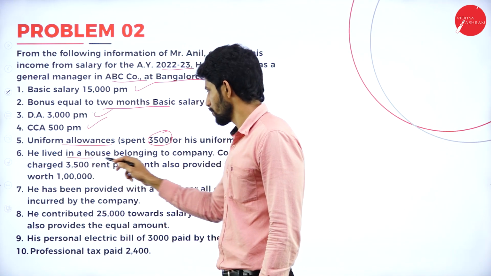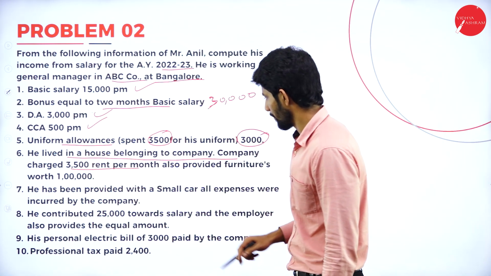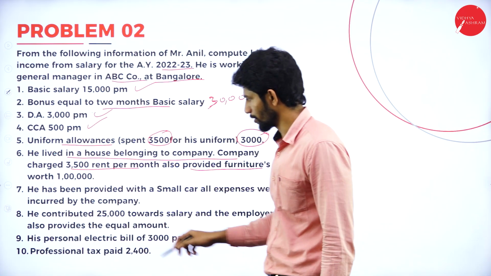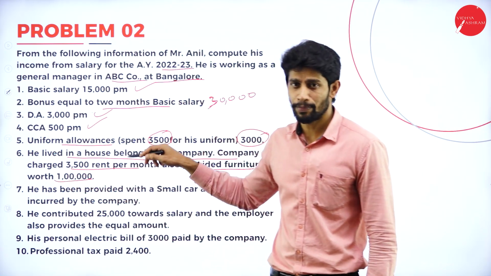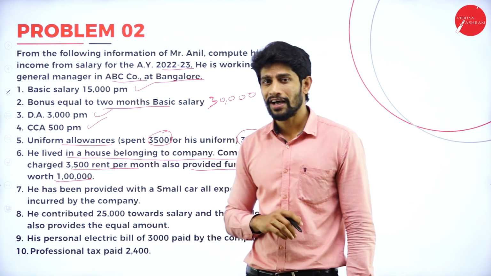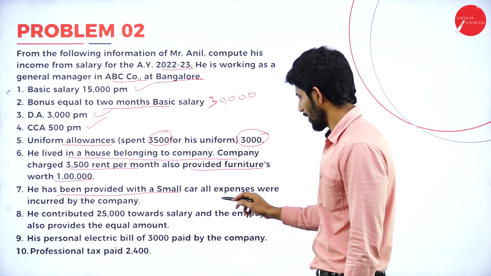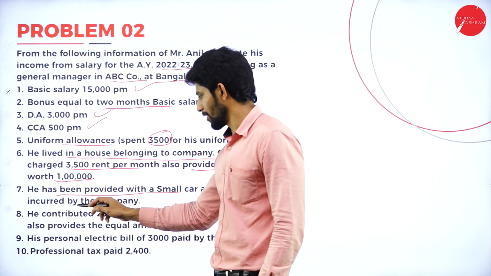Next, he lived in a house belonging to the company. The company charged 3,500 rent per month. It also provided furniture worth rupees 1 lakh. I will explain this particular adjustment, which is with respect to rent-free accommodation. Next, he has been provided with a small car. All expenses were incurred by the company.